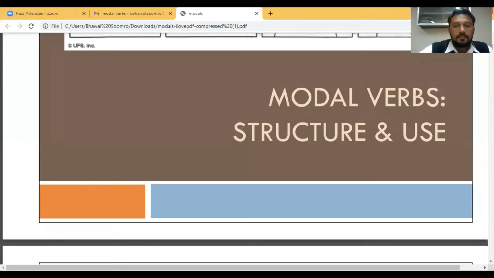This is Bahawal Sumro. Today I'm going to talk about the most important topic, that is modal verbs. What are the modal verbs? How to use them? What is the structure of the modal verbs? These will be under our discussion today. So let's begin. Modal verbs, structure and use.